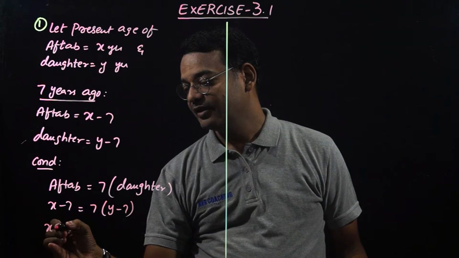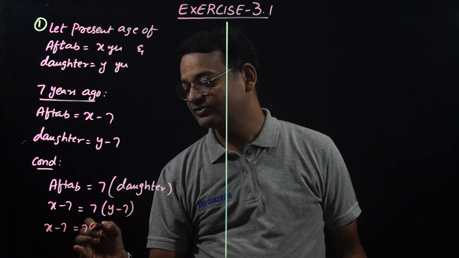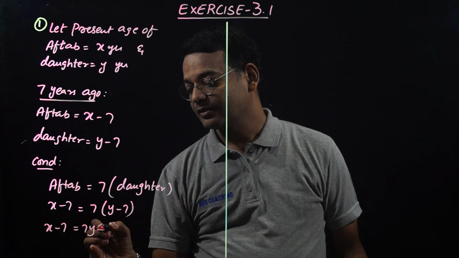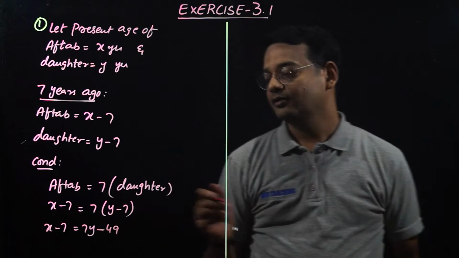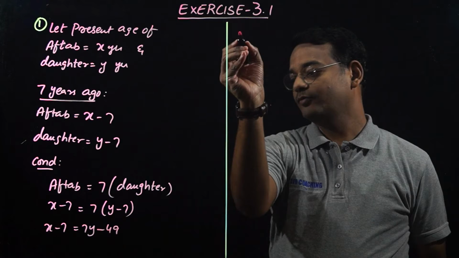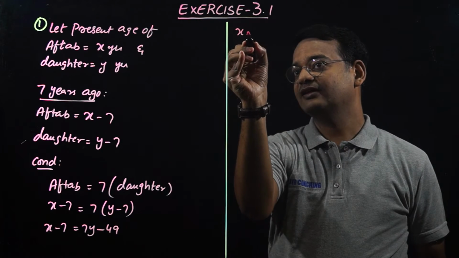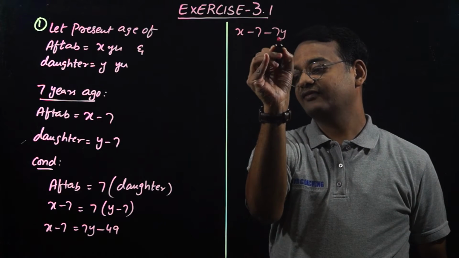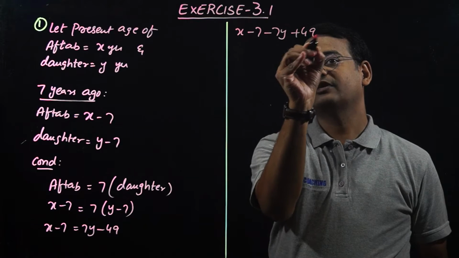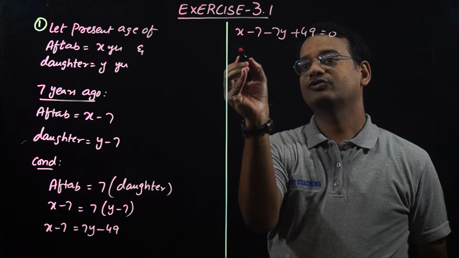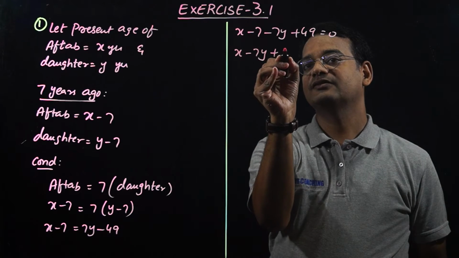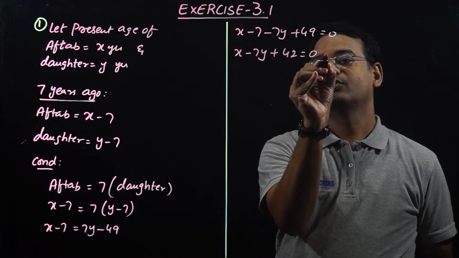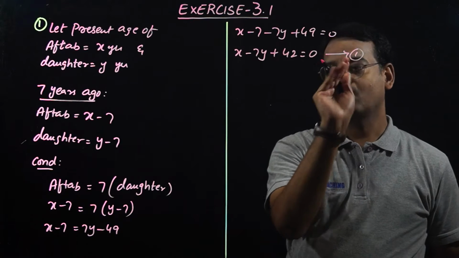So this will be x minus 7 is equal to 7y minus 49. If you write it in linear equation form, that will be x minus 7 minus 7y plus 49 is equal to 0. So that will be x minus 7y plus 42 equal to 0. This will be equation 1.